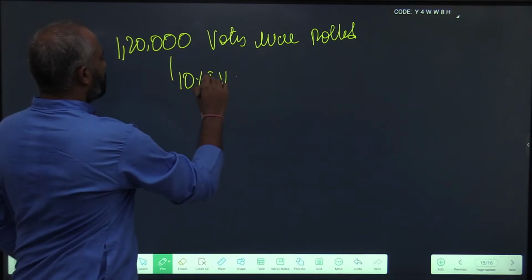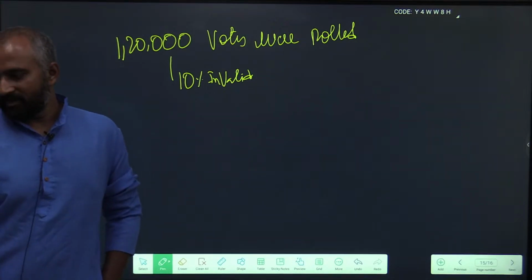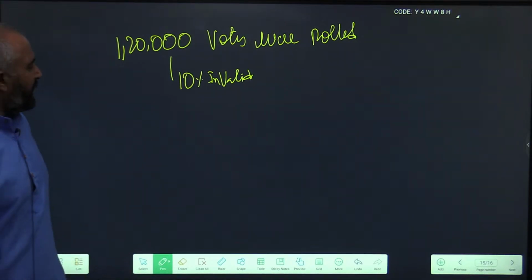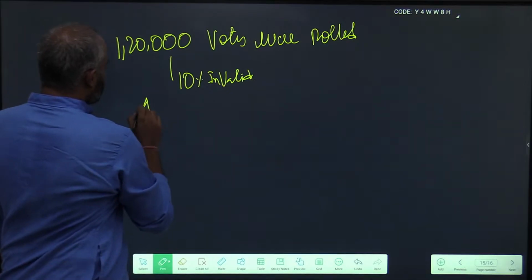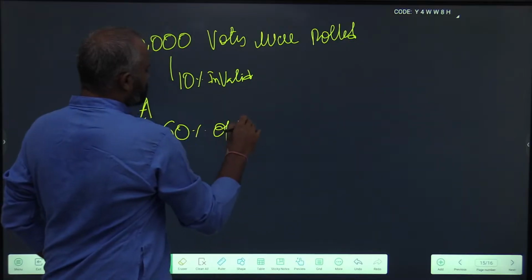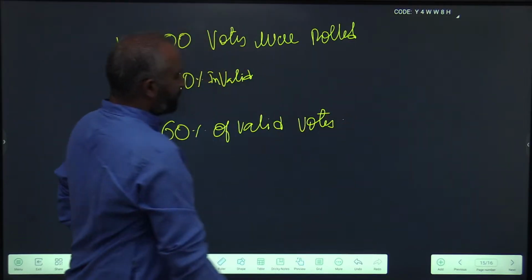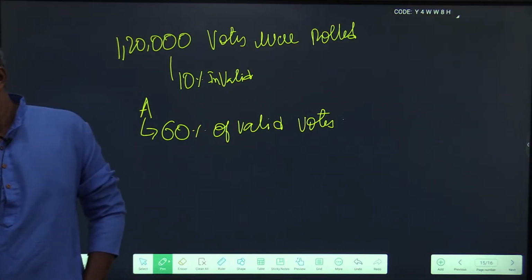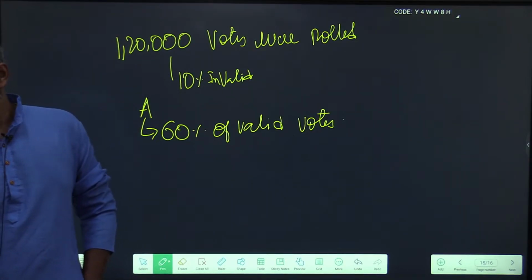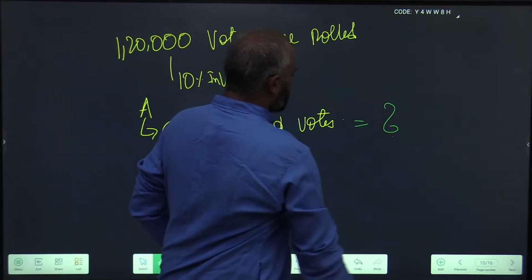A candidate A received 60% of valid votes. Find the number of votes polled by the candidate. He is asking how many votes this candidate gets.